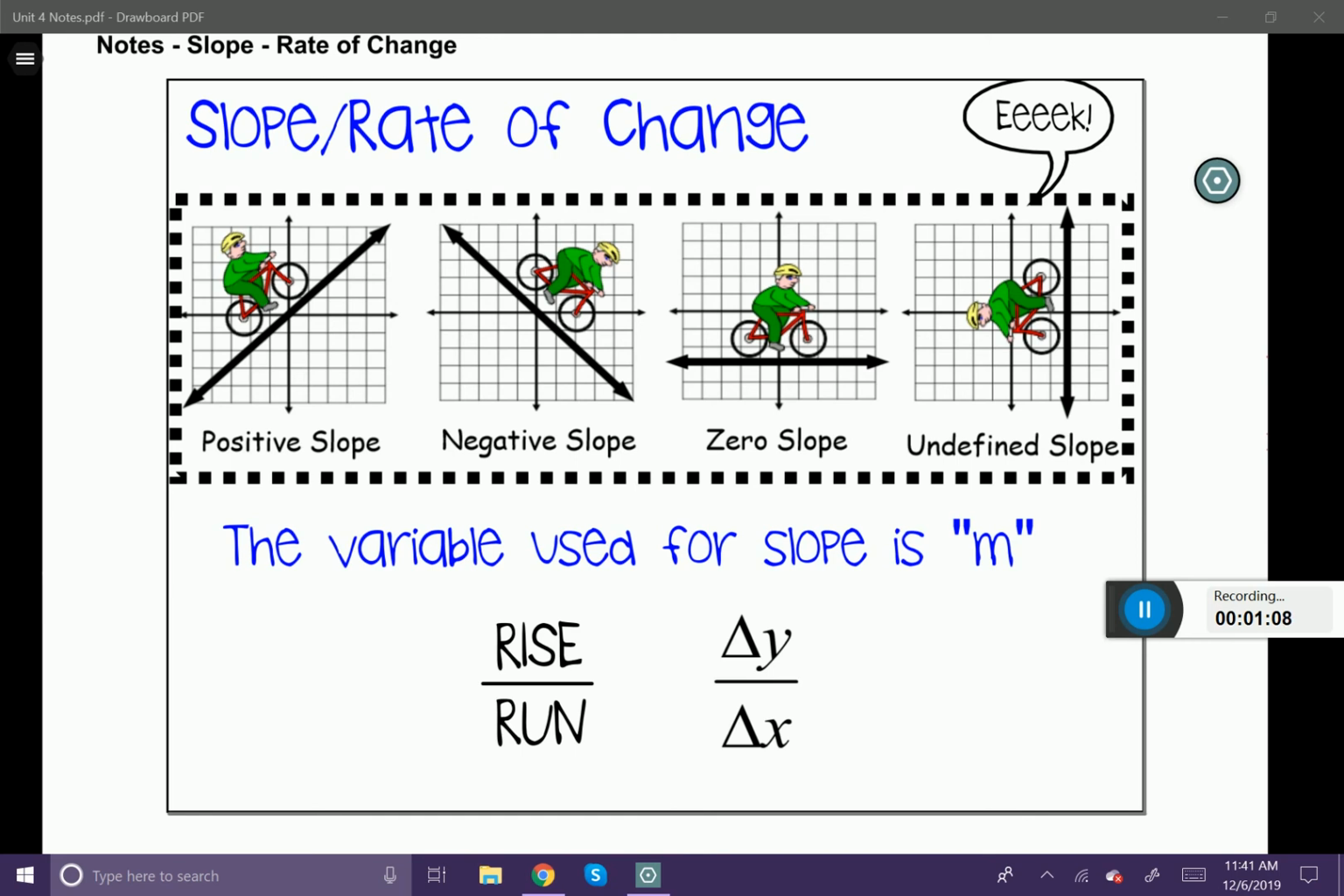The variable that we use for slope is m. Sometimes we hear these little terms. One is rise over run. I'll show you how to use rise over run on the next slide. We also can say that slope is the change in the y over the change in the x. This little triangle here means change. So let's go ahead and talk about how to use this idea of rise over run and change of y over change of x.